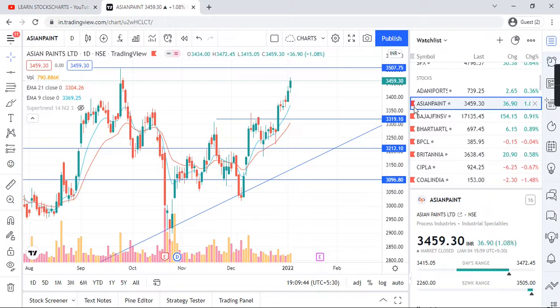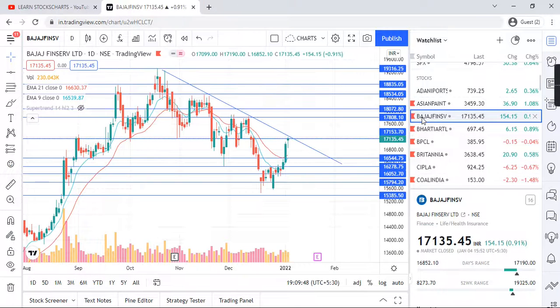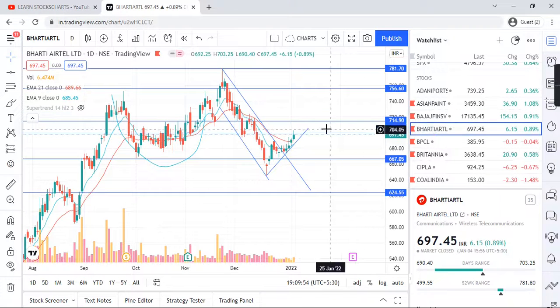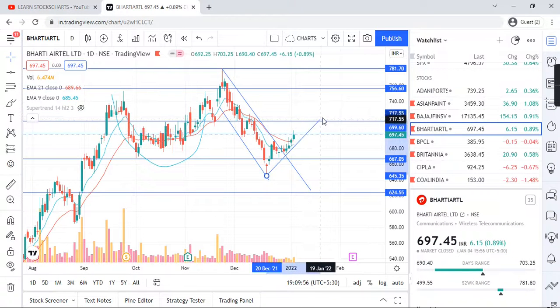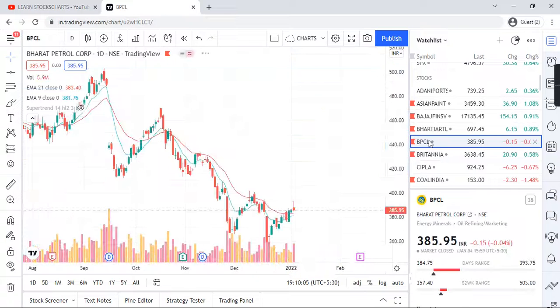So let me mark Asian Paint only. Bajaj Finserv on a daily time frame trying to touch the resistance. Bharti Airtel, cup shape pattern going upwards. So high chances of upside.